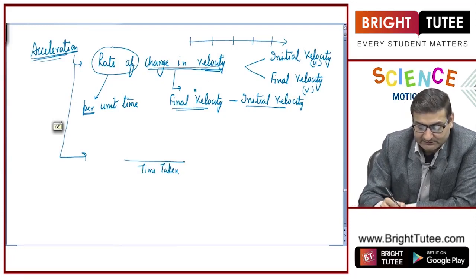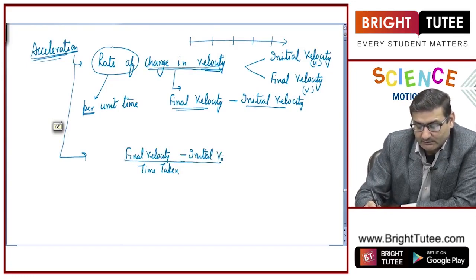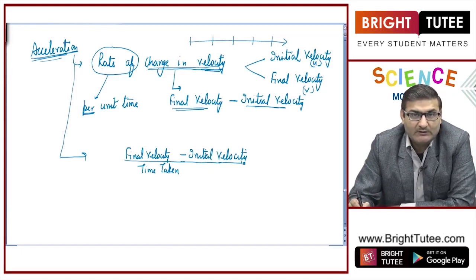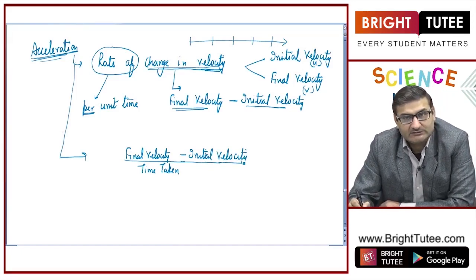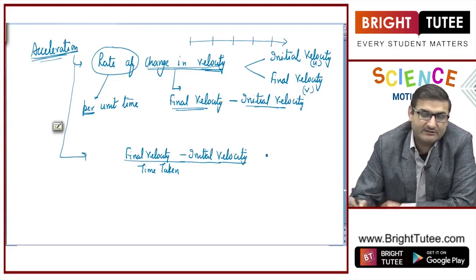Change in velocity is final velocity minus initial velocity. So acceleration is equal to change in velocity per unit time, or change in velocity divided by time, or final velocity minus initial velocity divided by time.